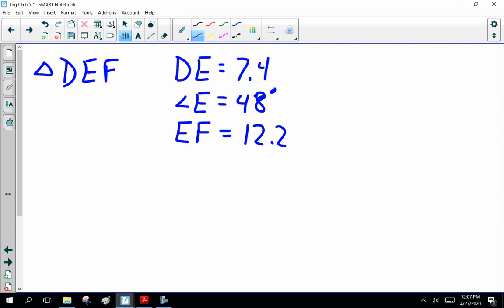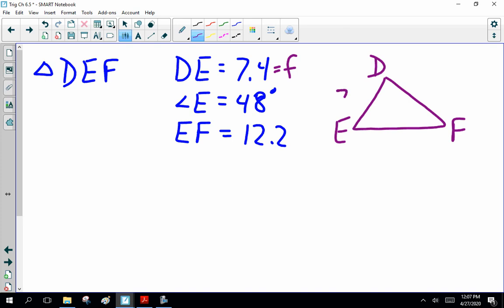Now, I have not given you the triangle here, but I've given you enough information you can draw it. So let's start. It's a triangle. Is it right angle? Did I say so? No. Probably not, considering this is cosine law, non-right angle triangles. So let's put in a triangle here. Draw a generic triangle D, E, F. Now, side DE, which is opposite angle F, which makes it side F, is 7.4. Angle E is 48 degrees. And EF, which is side D, is 12.2. See how that goes?